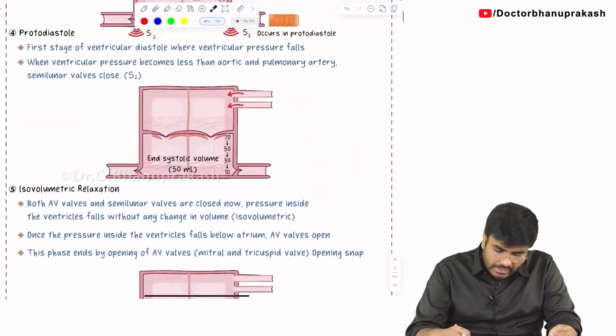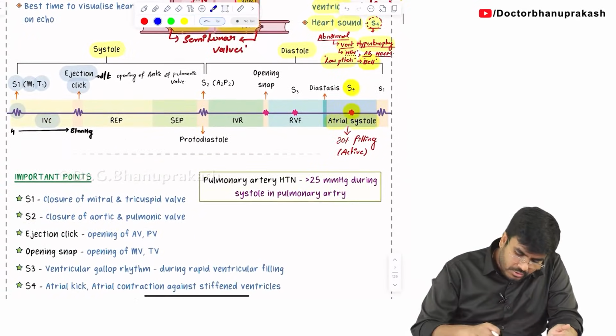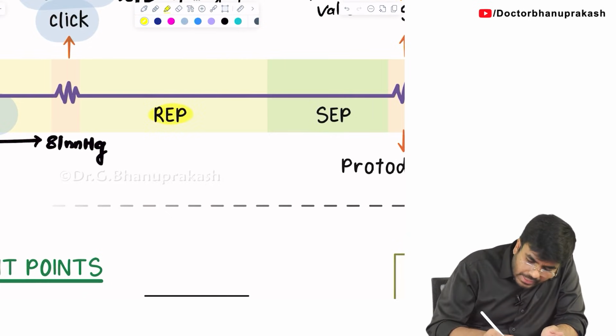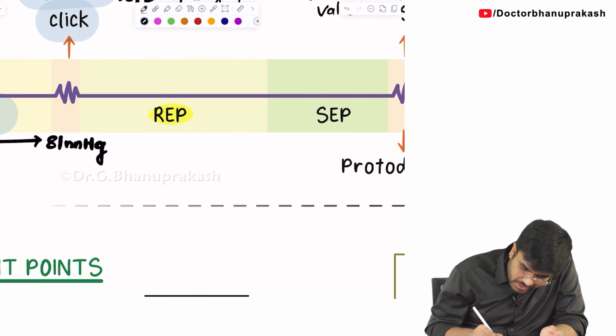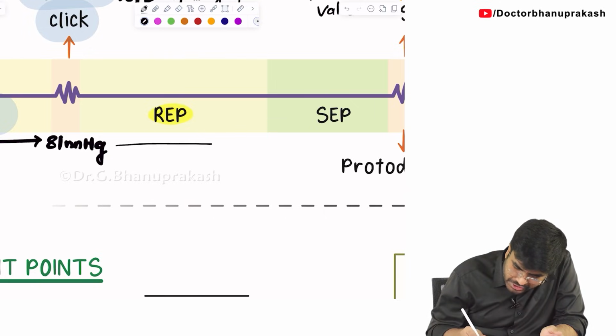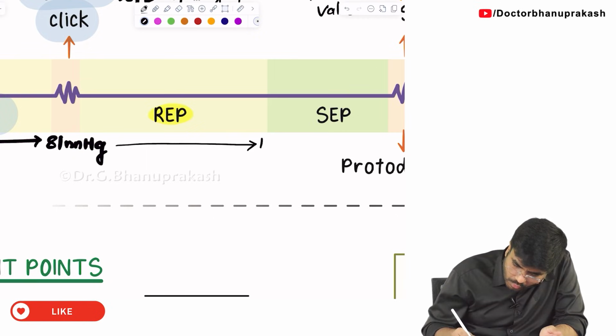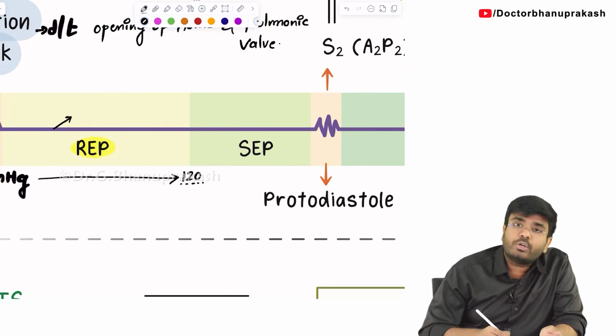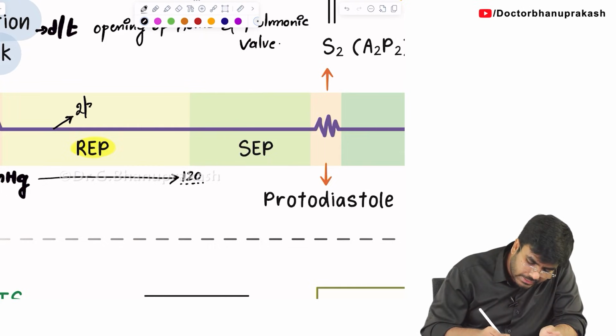Having said that, now let's come to the timeline diagram. Here I am highlighting the rapid ejection phase. In the rapid ejection phase, the pressure is going to rise from 81 mmHg to 120 mmHg. As the pressure is rising, more blood will be ejected into the aorta. How much blood? 2/3 of the stroke volume ejected.